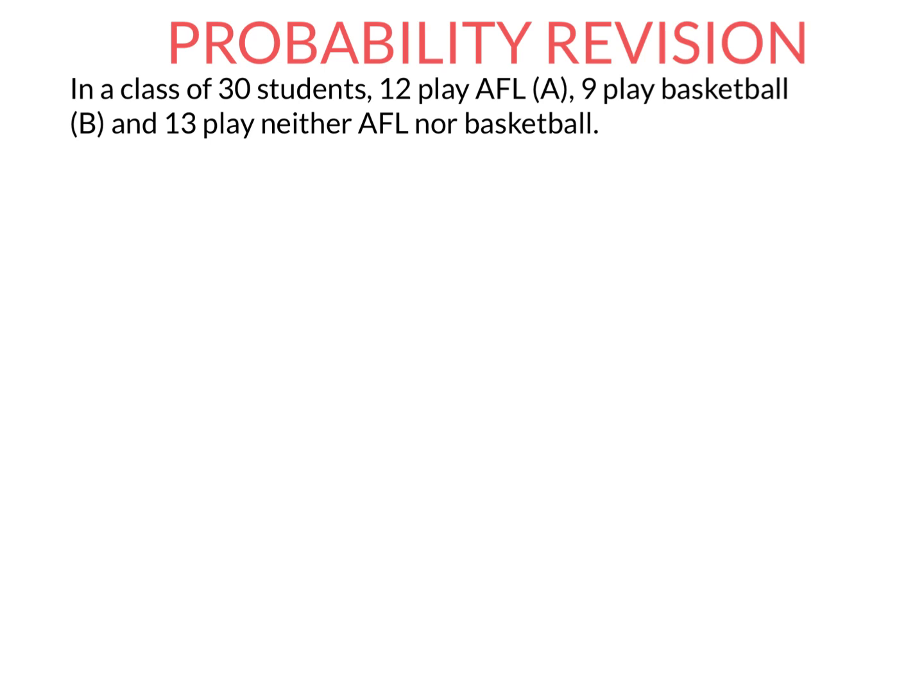What I'm going to first do is put this information in a two-way table or a Venn diagram. It really doesn't matter which of those that you use because they do the same thing. Two-way tables and Venn diagrams are what we use when we have questions involving two sets. Here we have a set of people playing AFL, and the other set is people playing basketball. Two-way tables and Venn diagrams just allow us to visually display the information to help with probability calculations. So let's start by creating a Venn diagram.